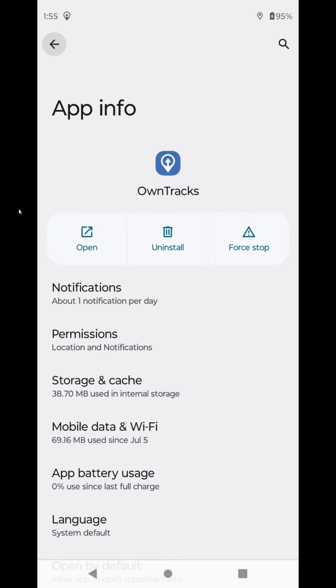And for the most part, the things I don't like about Android are the way permissions work. But not only how the permissions work, but the fact that they're constantly changing how the permissions work and where the options are for those. Now, here's an example.